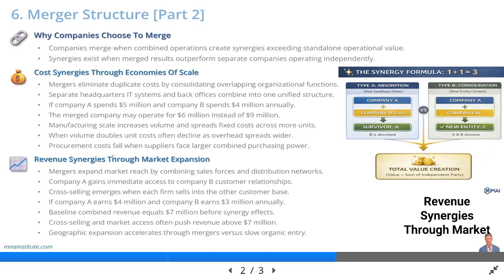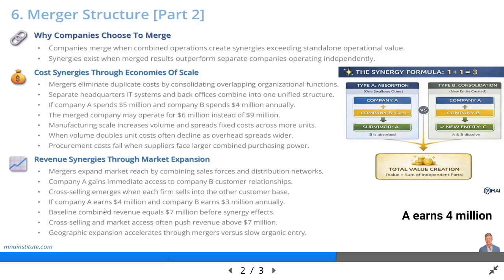Revenue synergies through market expansion. Mergers expand market reach by combining two sales forces and distribution networks into one larger system. Company A gains immediate access to Company B's existing customer relationships without spending years building those relationships independently. Cross-selling opportunities emerge when each company can offer its products to the other company's customer base.